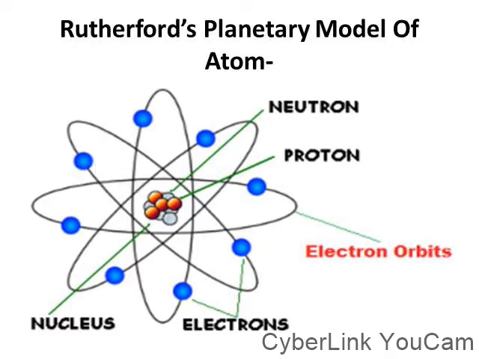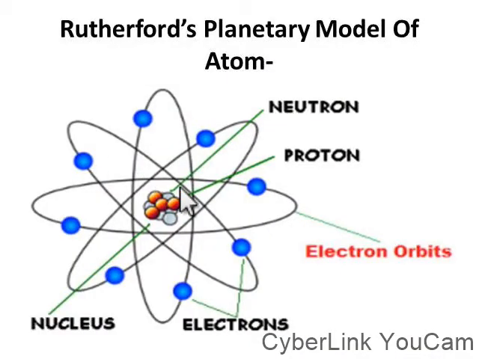So, Ernest Rutherford is the brain behind the discovery of the nucleus of an atom. Can we clap for this guy? And so, this is Rutherford's model of atom. Here is the nucleus of the atom that contains the neutron and the proton. So the alpha particle is positive. As it hits the positive proton here, it bounces back. So this was the discovery that brought the birth of the nucleus of an atom.